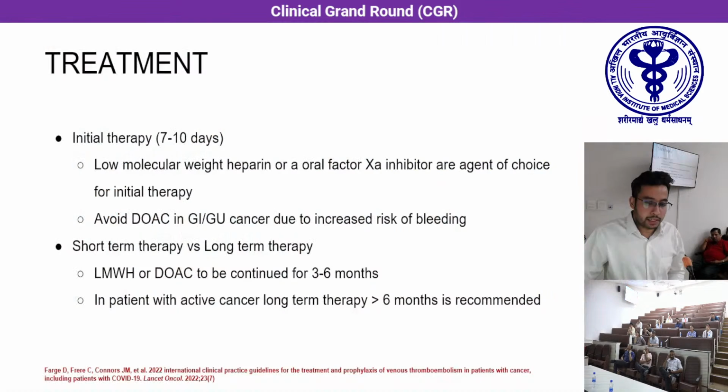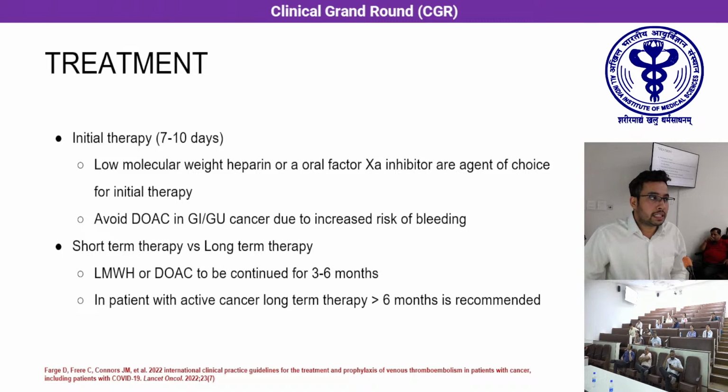Now coming to the treatment, patients with venous thromboembolism in malignancies require an initial therapy for a period of 7 to 10 days, followed by a prolonged therapy. The agent of choice for initial therapy is either a low molecular weight heparin or an oral factor 10 inhibitor. Mainly, apixaban and rivaroxaban are the only agents being recommended for the initial therapy. The newer anticoagulants need to be avoided in patients suffering from GI or genitourinary cancers due to the increased risk of bleeding seen in the trials.